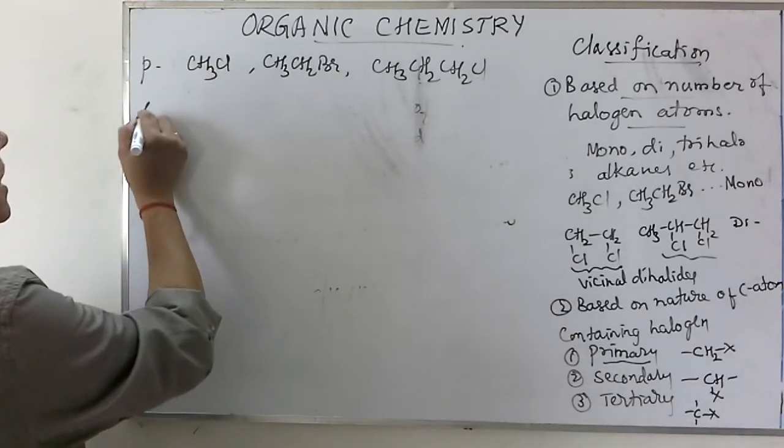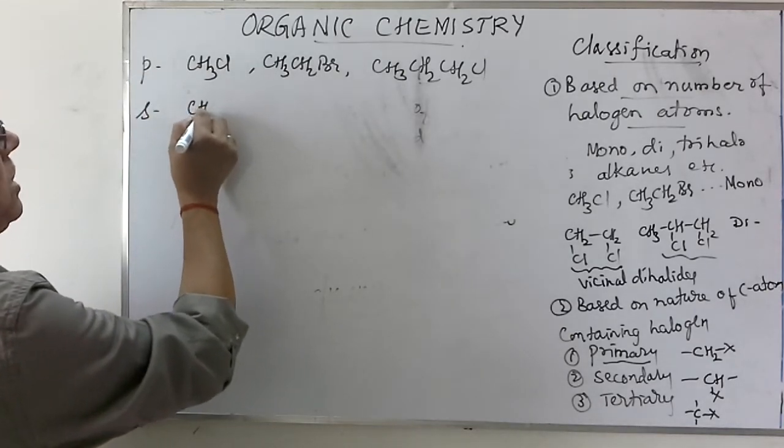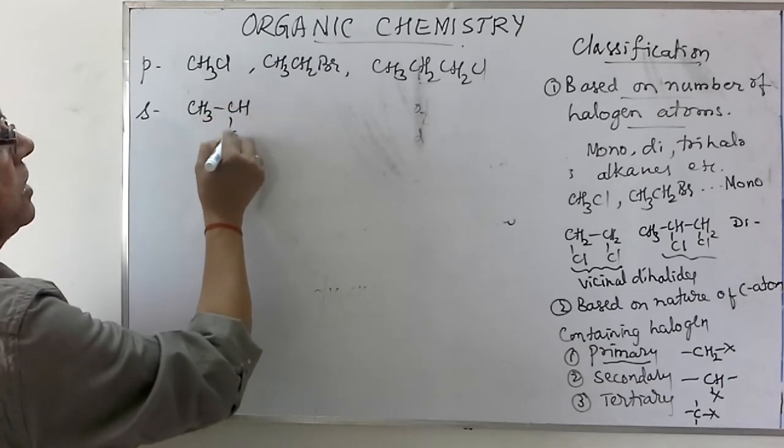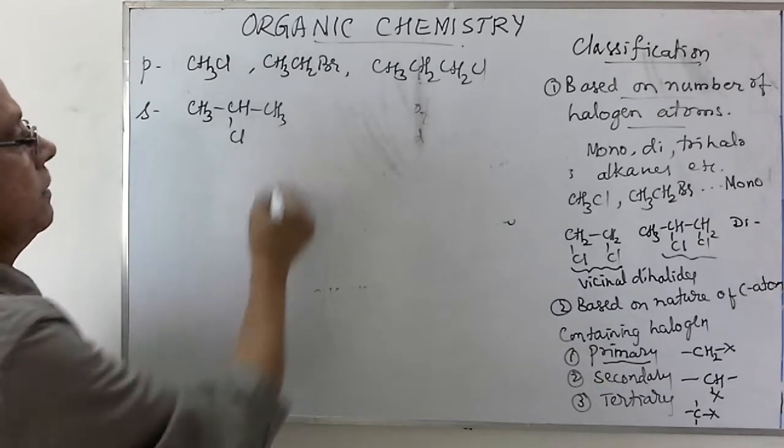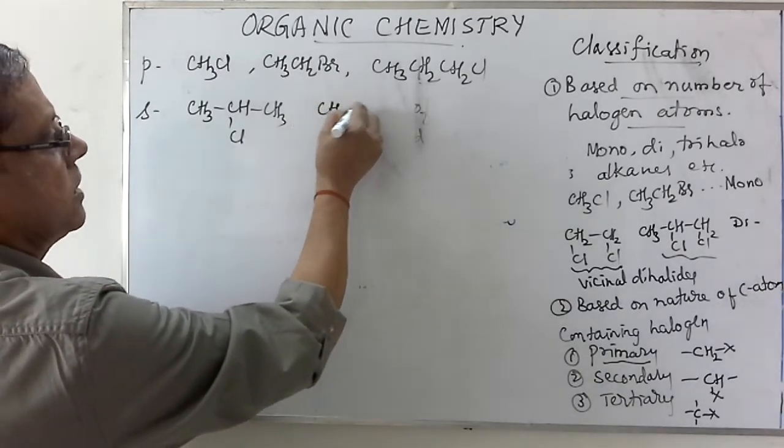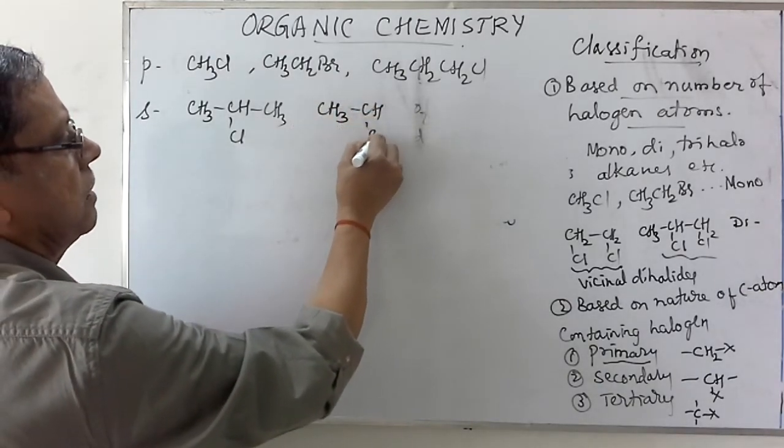Then coming to the secondary alkyl halides, we have this CH3, CHCl, CH3. This is called isopropyl chloride. Then we have this 2-chlorobutane, CH3, CHBr, 2-bromo.